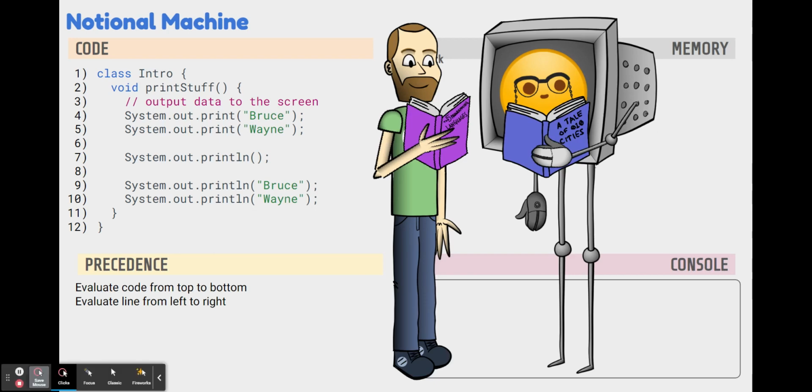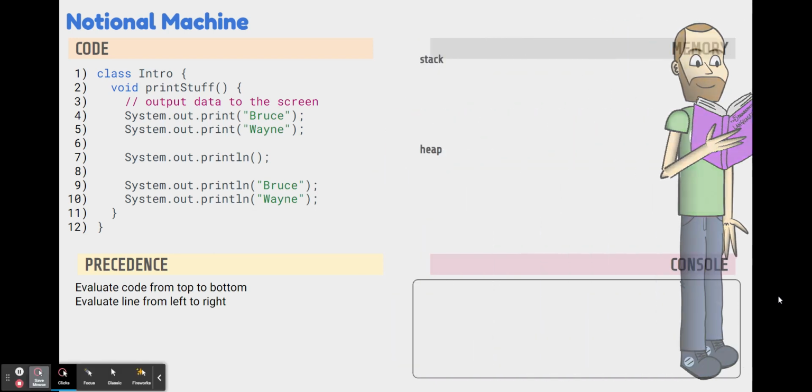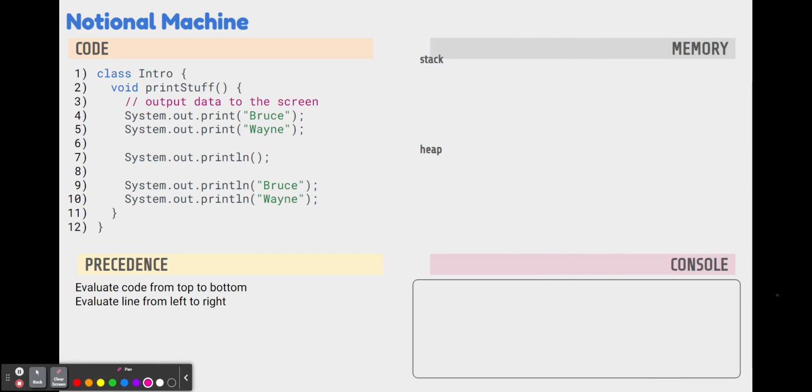Okay, let's read and interpret it just like the computer would. Now we're just going to look at our rules of precedence for a second down here on the bottom left. When we evaluate our code, we start from the top and we read from top to bottom. When we get to a line of code, we're going to evaluate that line from left to right. So kind of just like how we read English. We start at the top of the page and we read from left to right and we work our way down. We're going to do the same thing with our code.